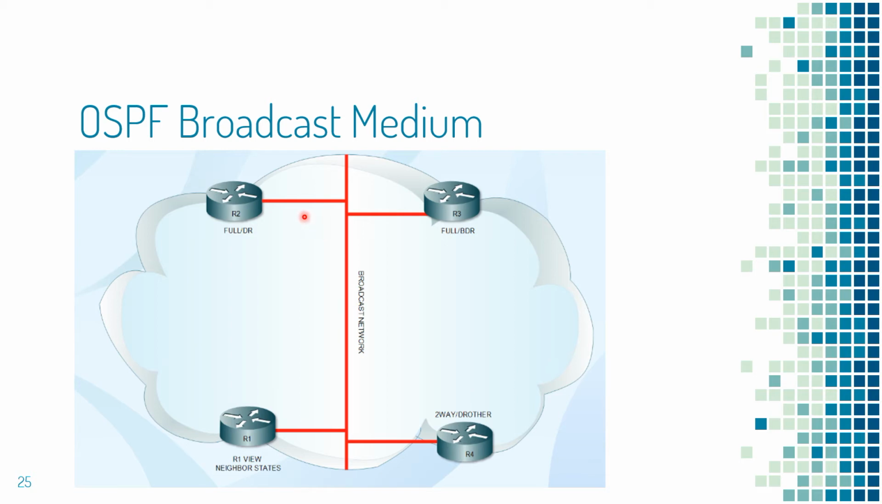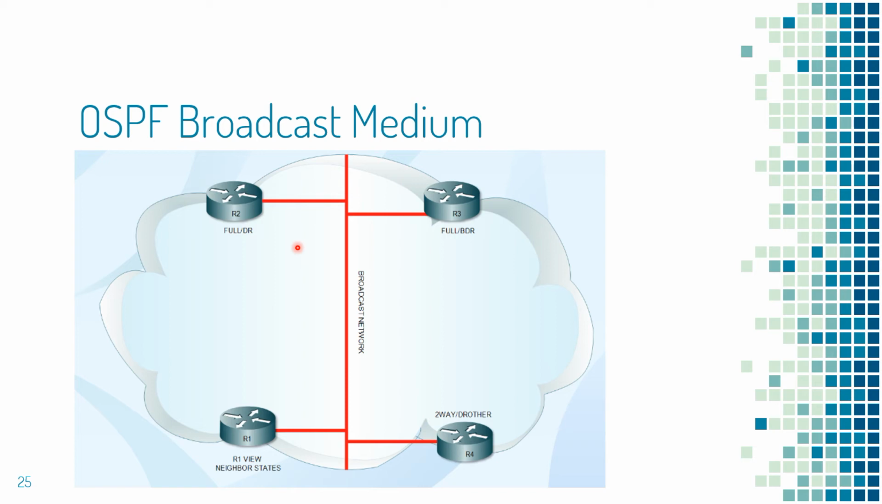224.0.0.5. The other routers, DROthers, send updates to the DR/BDR using multicast address 224.0.0.6. If any changes happen in the network, instead of flooding that information to all the routers in the network, that update will be first sent to the DR/BDR, then the DR/BDR will update down to its peers.